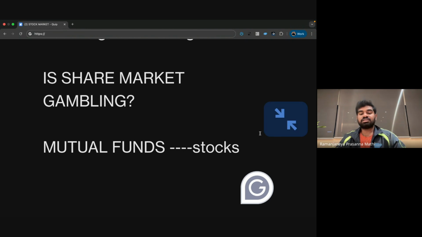So this is a brief introduction about the stock market. I hope I gave you clear insights on this. What is the stock market and how it started? What is the Indian stock market? We have two exchanges, and what are the indexes that measure the stock market, and how to buy and sell in the stock market through a demat account. I also explained about stock brokers, how the stock market can be gambling or not, and I gave you the idea about mutual funds.